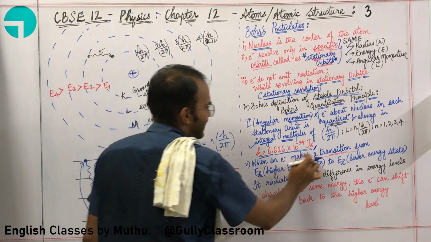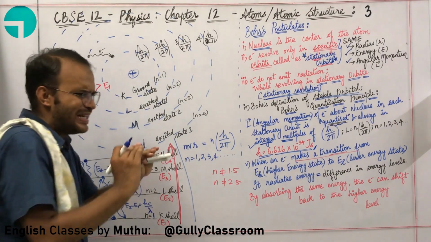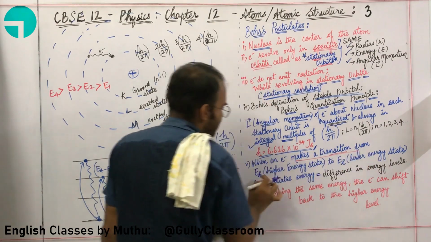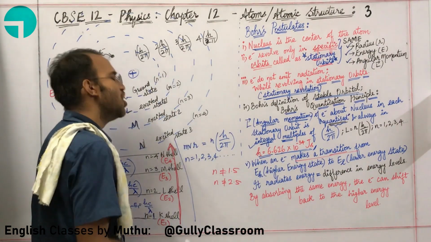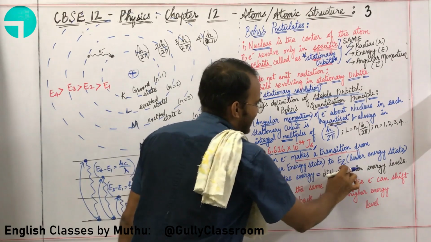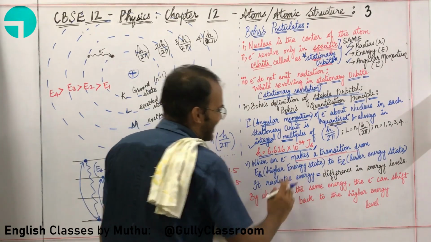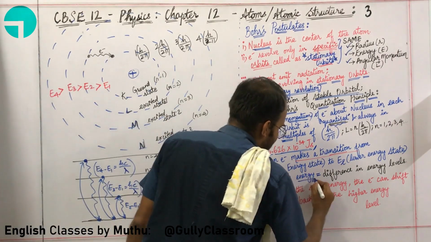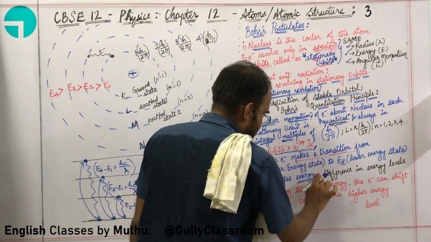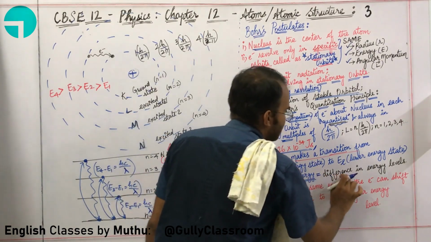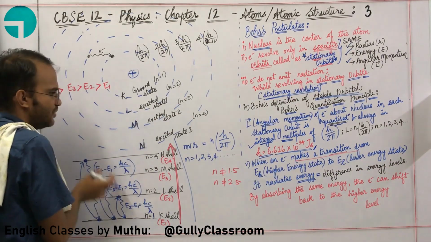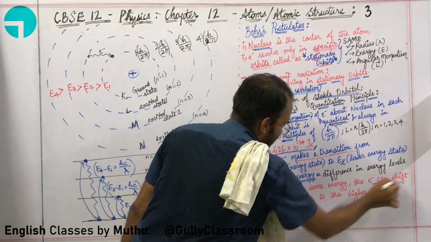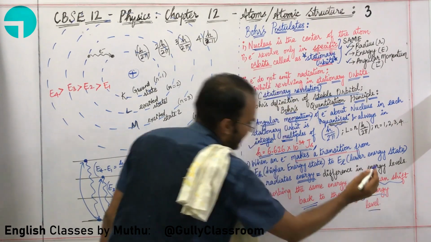When an electron makes a transition, what is a transition? Transition means movement. When an electron makes a movement from EH, a higher energy state or a higher energy level, to EL, a lower energy state, it radiates energy. What kind of energy is it radiating? It is radiating energy in photons, which is equal to the difference in energy levels. By absorbing the same energy, the electron can once more shift back to the higher energy level.